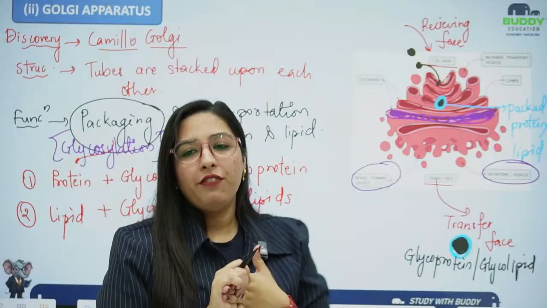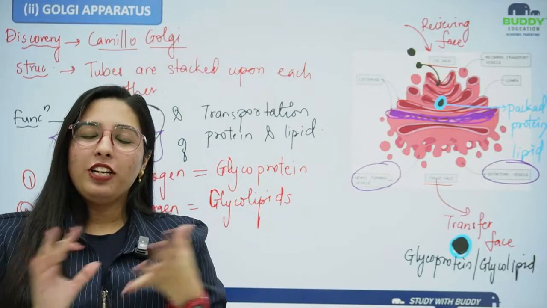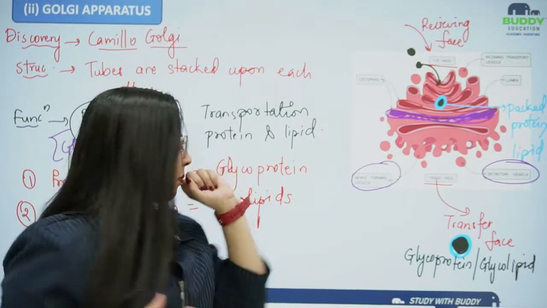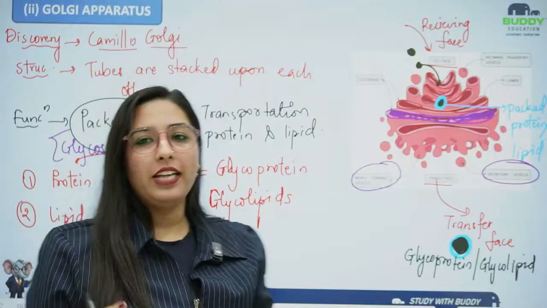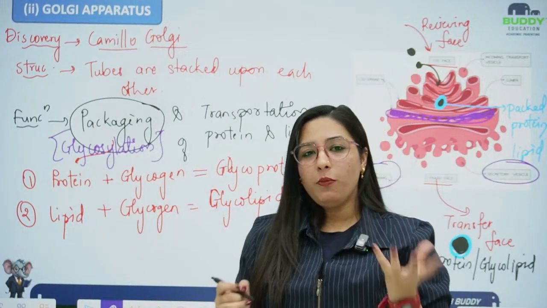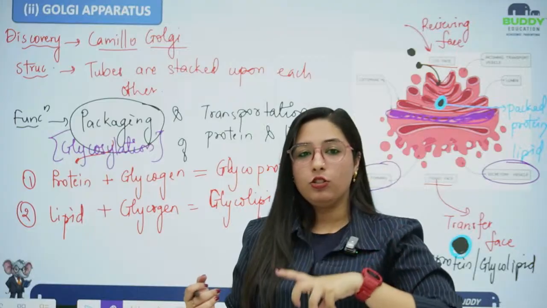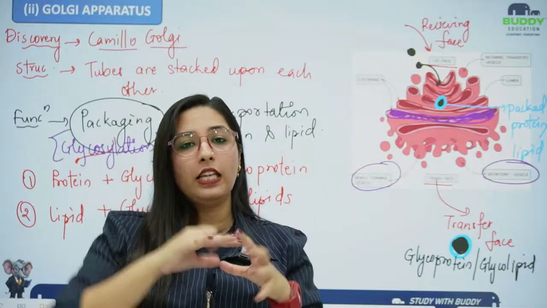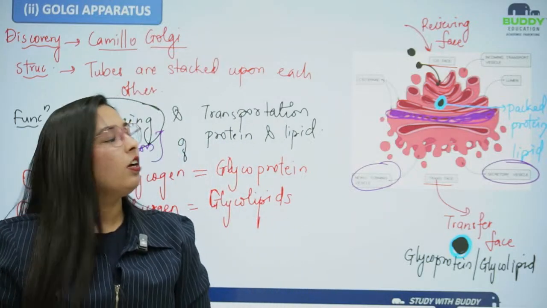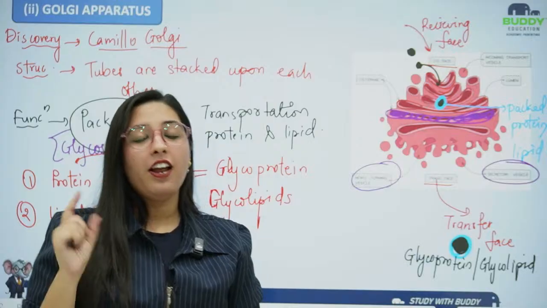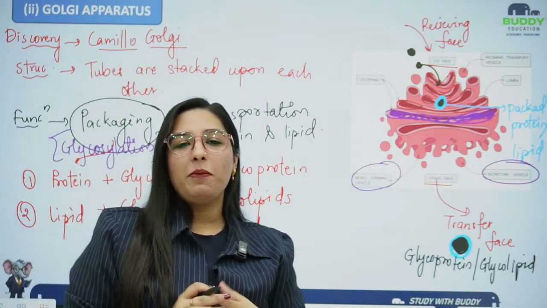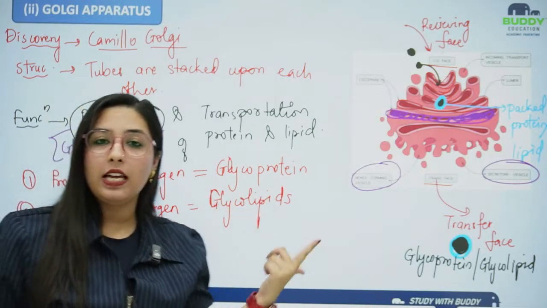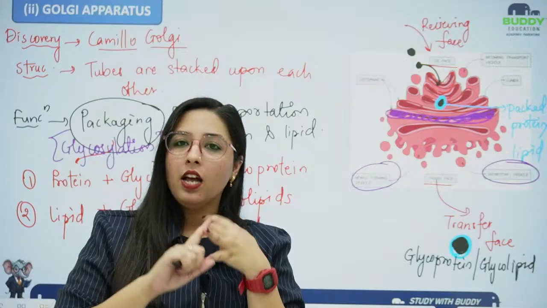Now this Golgi body is performing other functions also. It is also taking part in the formation of lysosomes and vacuoles. As I have already told you, the factory is producing the goods, which are proteins and lipids, and then they go for packaging and transportation to the Golgi apparatus. The Golgi apparatus is responsible for the packaging and transportation of those goods, proteins and lipids, in the form of glycoproteins and glycolipids.